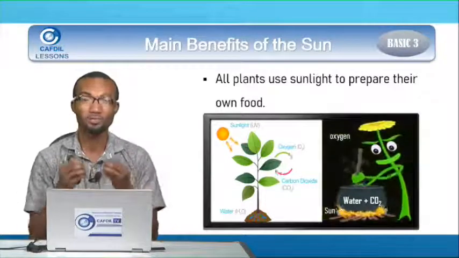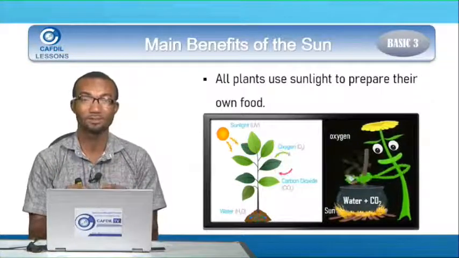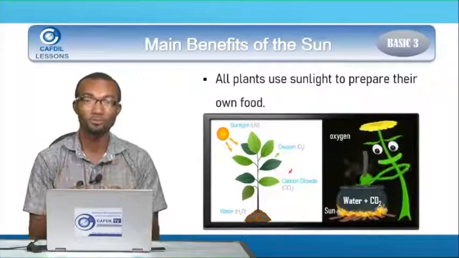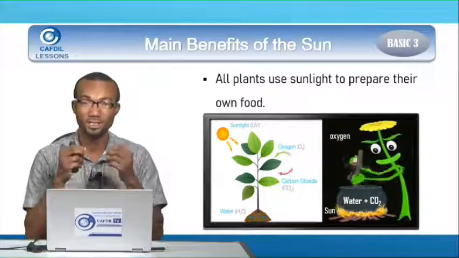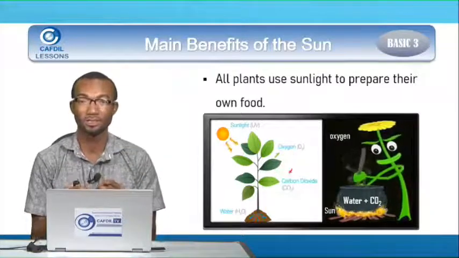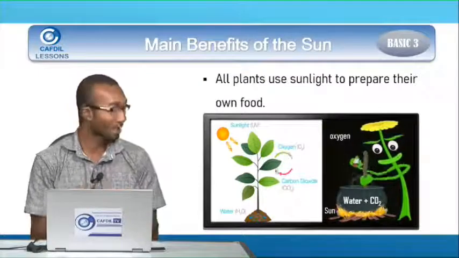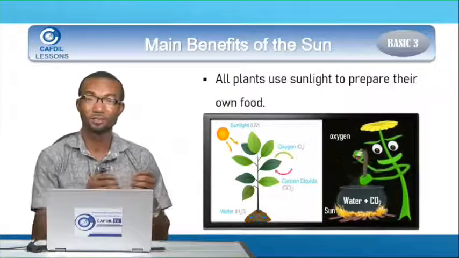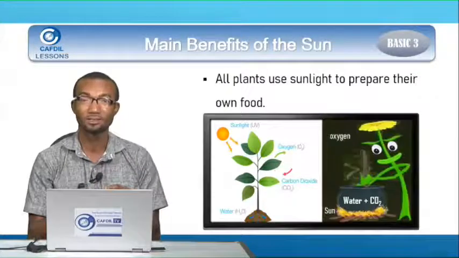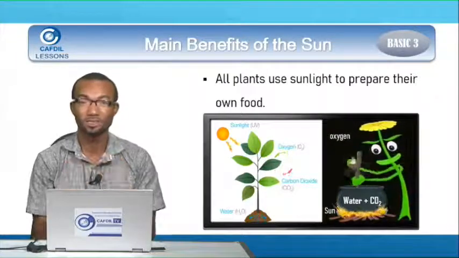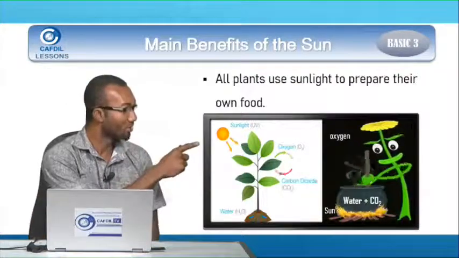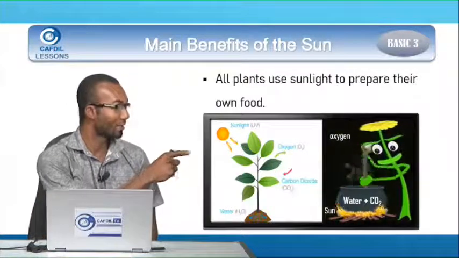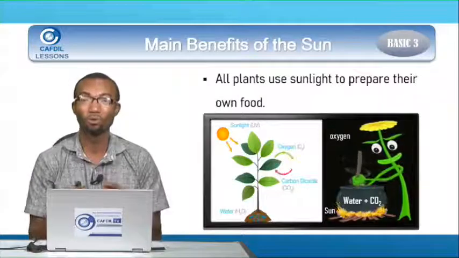All these things provide you with heat so that you can cook any food that you want to cook. In the same way, Kate, the plants also need sunlight. And as we talked about, the sun gives us a source of heat. And the plants use this source of heat from the sunlight to prepare their own food.